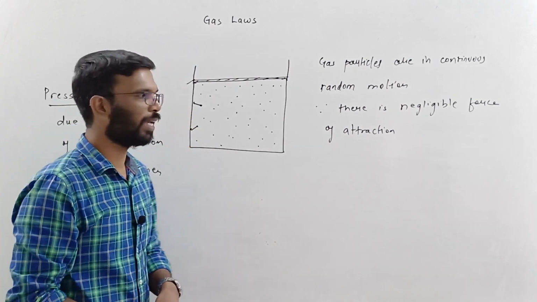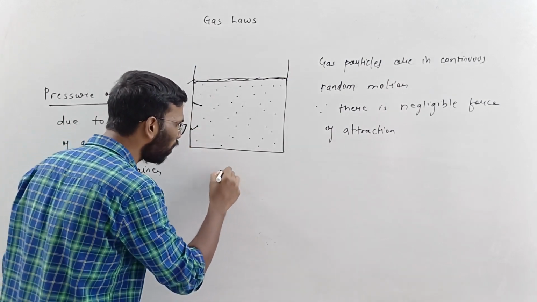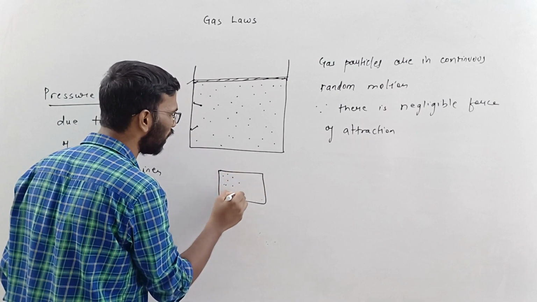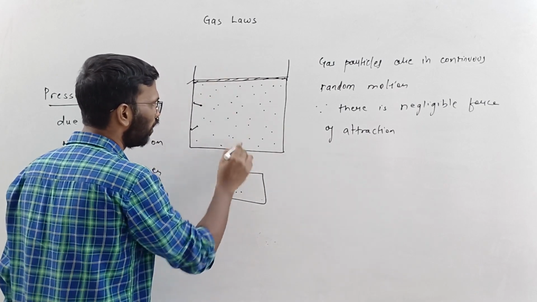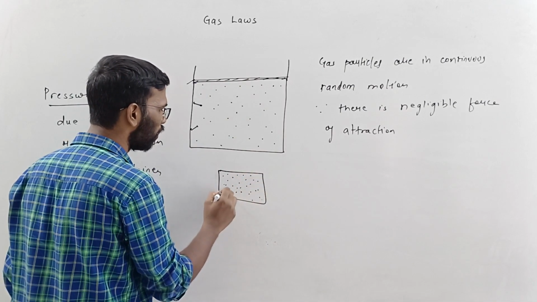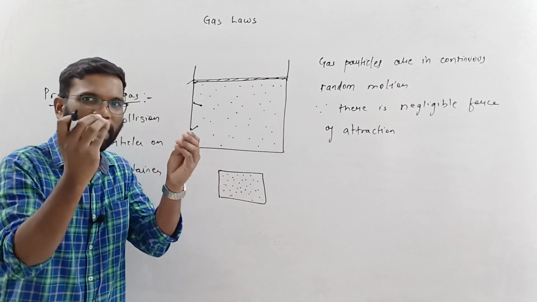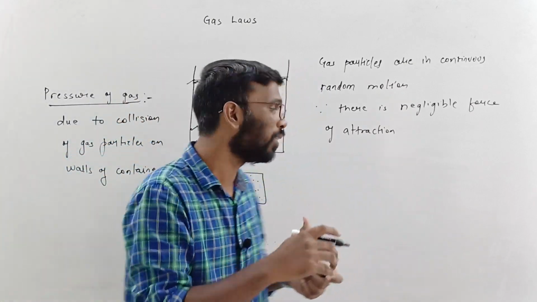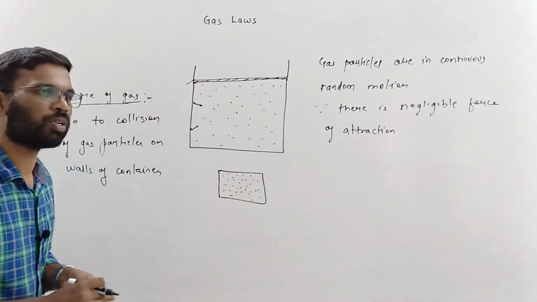Same amount of the gas, if I put it in a small container, let's say here there are 50 dots like this, and this is also 50. If I put the same number of molecules in a smaller container, the collision frequency will be more. Here the pressure will be more.